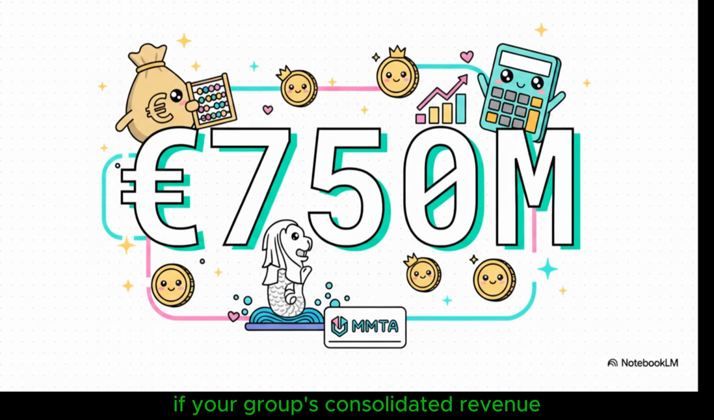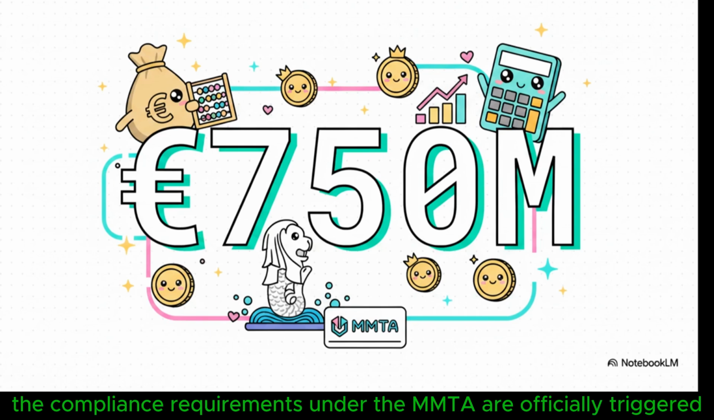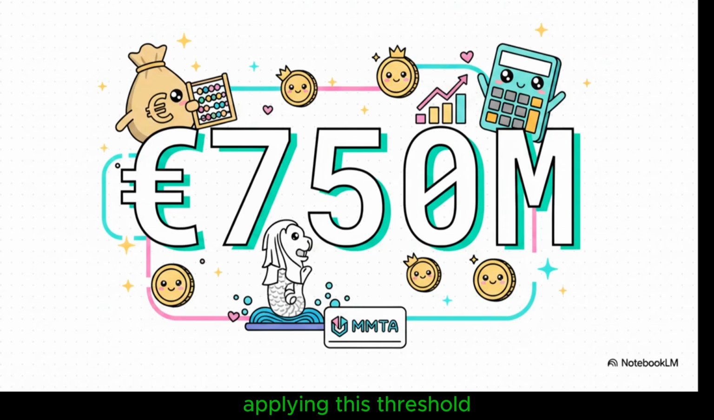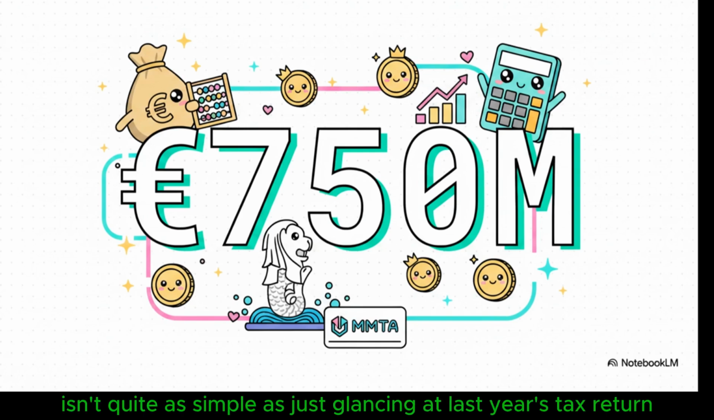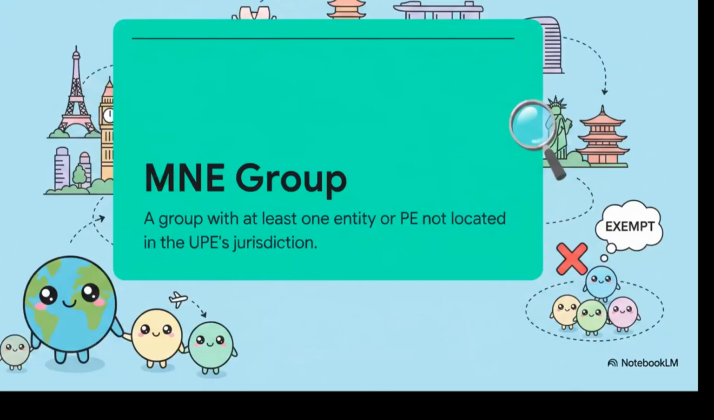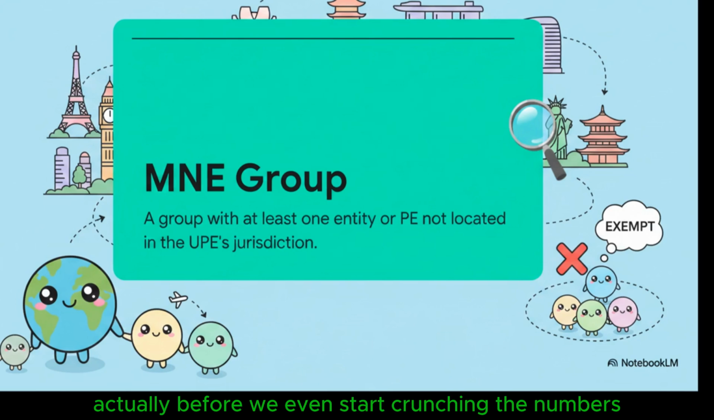If your group's consolidated revenue meets or exceeds that massive number, boom, the compliance requirements under the MMTA are officially triggered. But as we're about to see, applying this threshold isn't quite as simple as just glancing at last year's tax return. Actually, before we even start crunching the numbers, we have to define exactly who we are talking about, because these rules strictly apply to a multinational enterprise group.